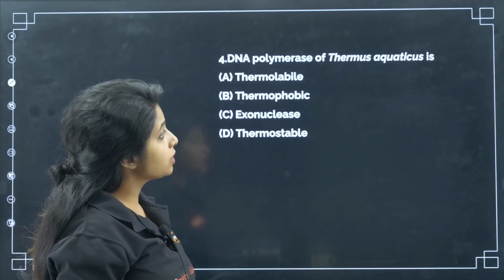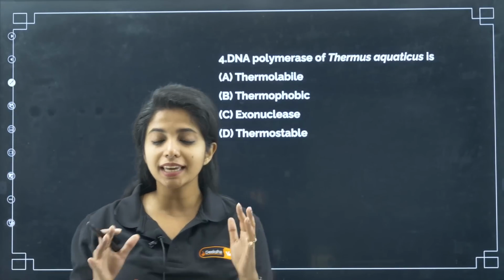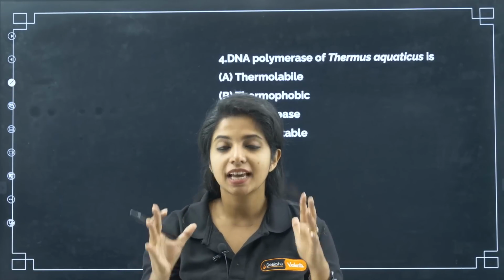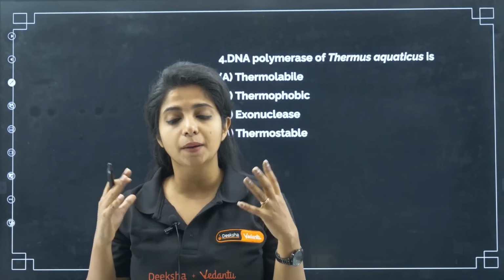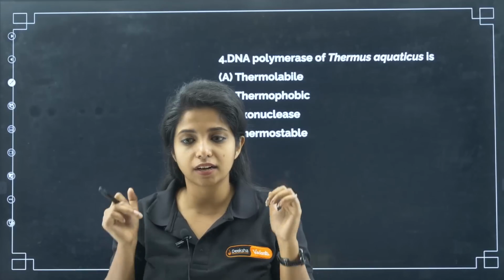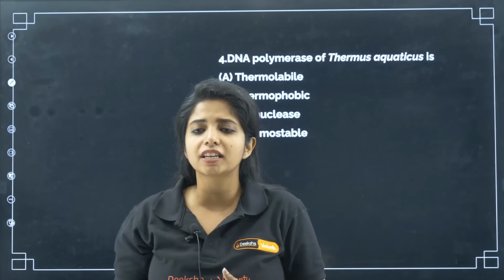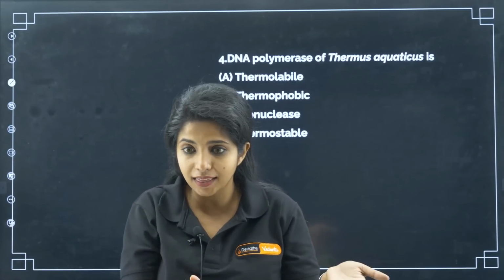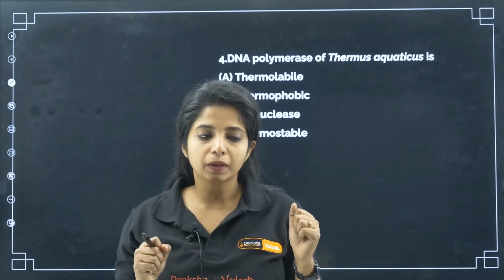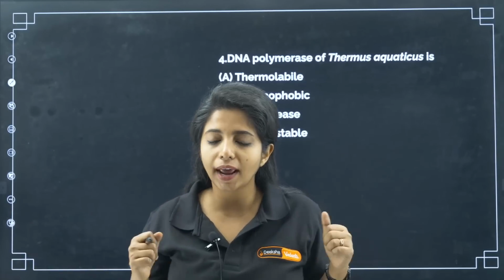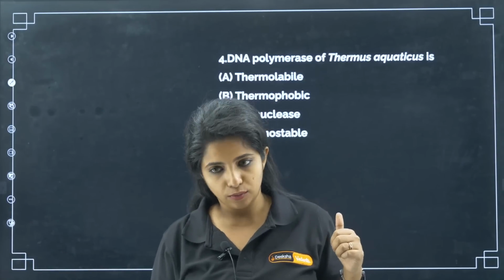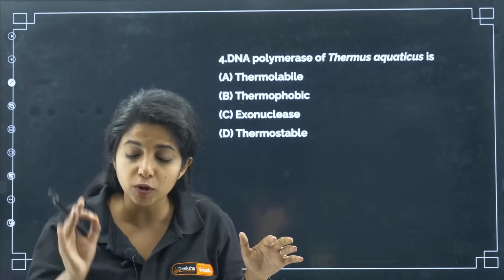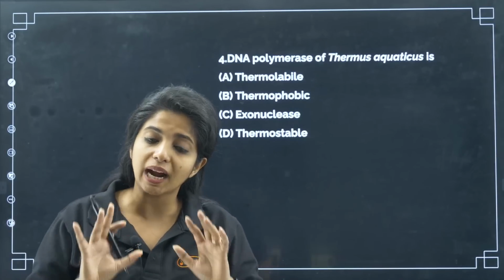Fourth, DNA polymerase of Thermus aquaticus is what? What is Thermus aquaticus? It is a bacterium that stays at higher temperature. Now, if it is staying at higher temperature, probably it will have all the mechanisms to stay in that particular environment, to combat it. That is why it is staying there, right? Suppose you just understand, if we do not have a sweater, can we survive in colder regions? No. Only if we have a sweater would we be able to survive. Similarly, Thermus aquaticus is able to survive because all of its bodily functions are adapted to that.